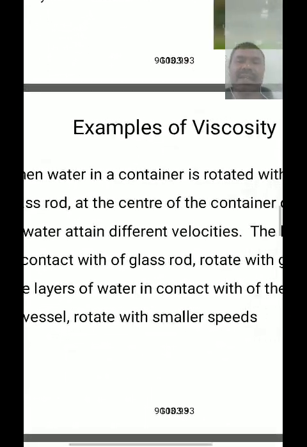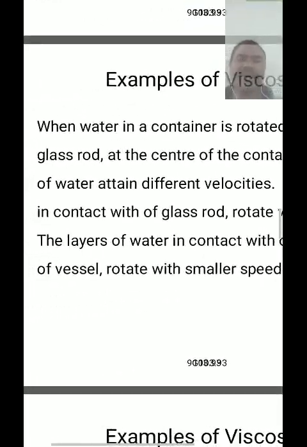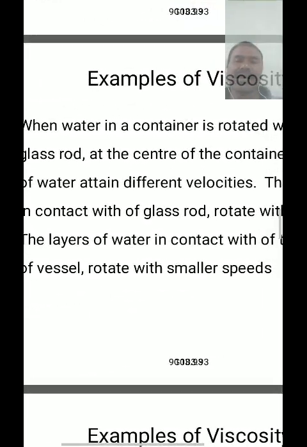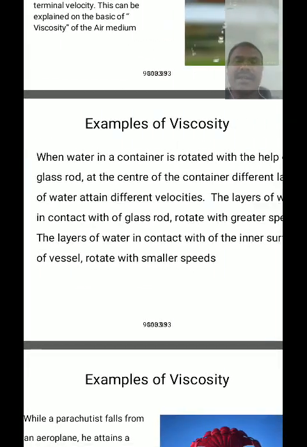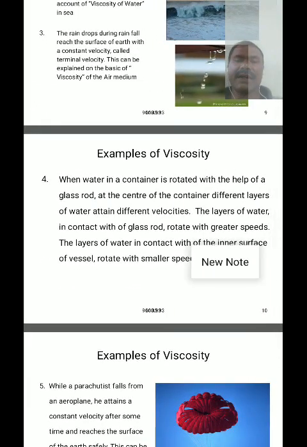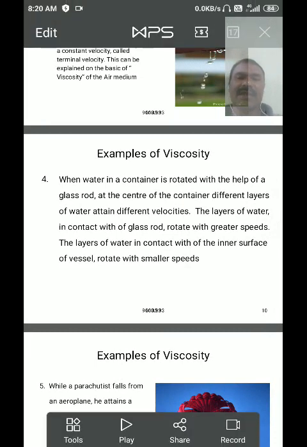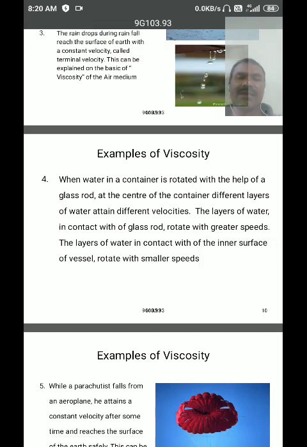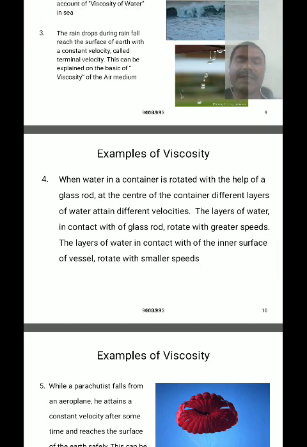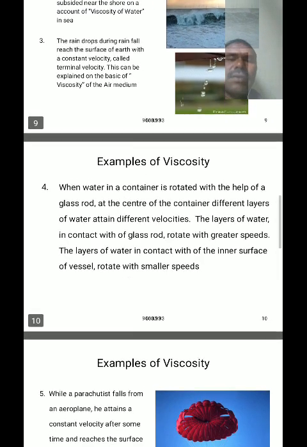When water in a container is rotated with the help of a stirrer or glass rod, at the center of the container, different layers of water attain different velocities. The layer of water in contact with the glass rod rotates with the greater speed. The layer of the water in contact with the inner surface of a vessel rotates with a smaller speed. It is an example of viscosity.